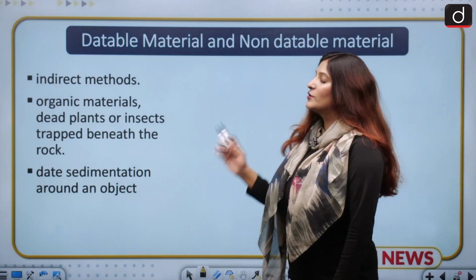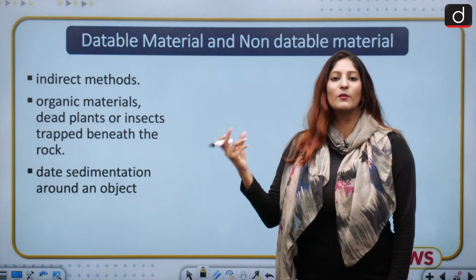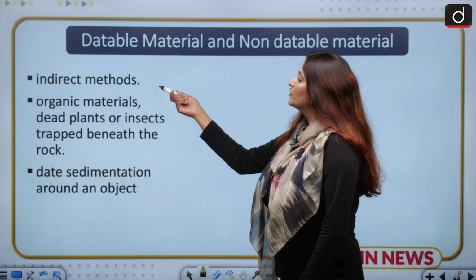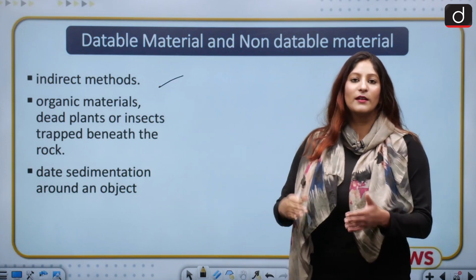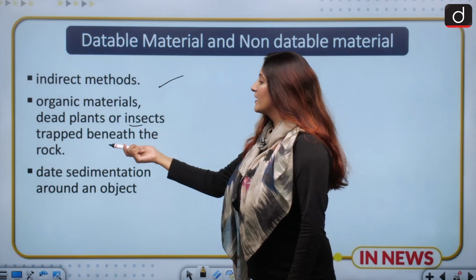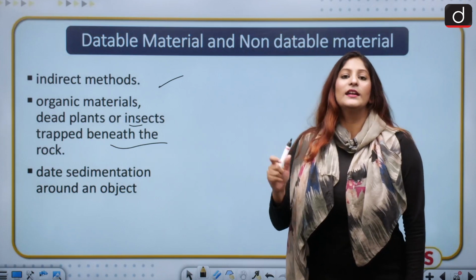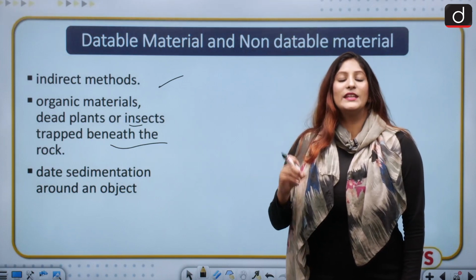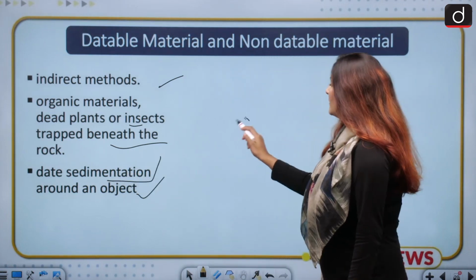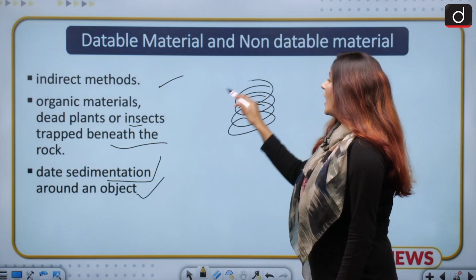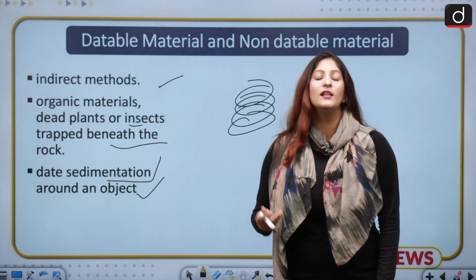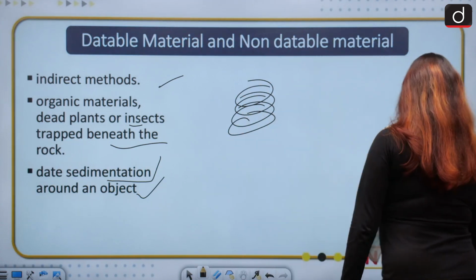Then we have to understand how the shivling which is being claimed by the Hindu groups can be dated. It can be done through indirect methods, like if there were any organic materials such as leaves, dead plants or insects trapped beneath the rock, then through that we can know the age of that area. We can also date sedimentation around the object. If sedimentation is occurring around the object, that could be dated as well, because this is an organic or geological material. So these are indirect methods.